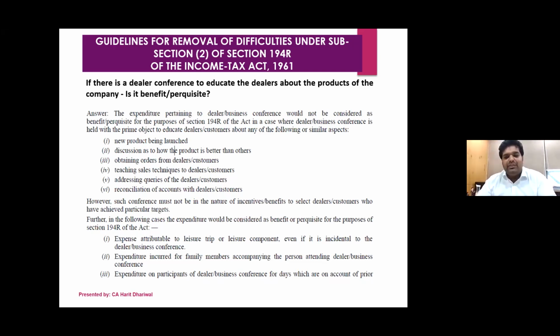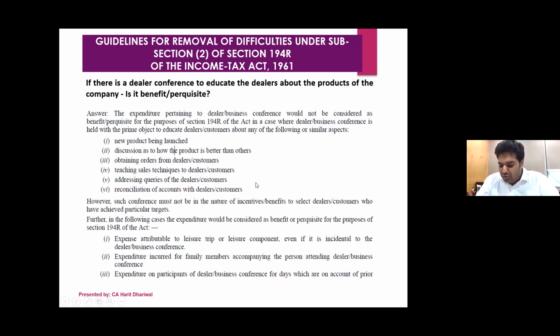So normally what happens, in business dealer conferences, they come one day earlier. So in that case, they will now argue that don't come one day earlier, come only on the day of the event. Because if you come one day early, then that expenditure will be considered under 194R. So these are very gray areas that they have brought in. They should be clarifying it.